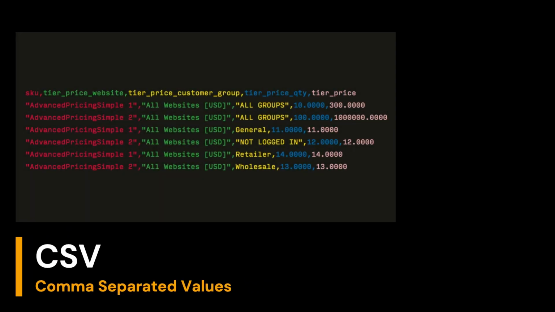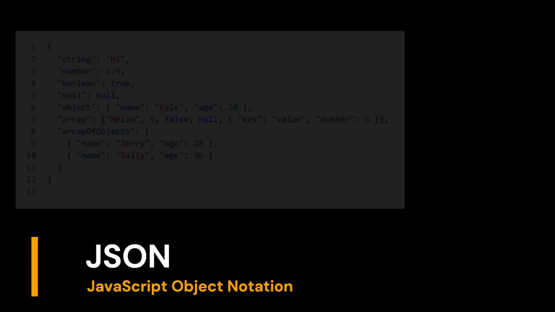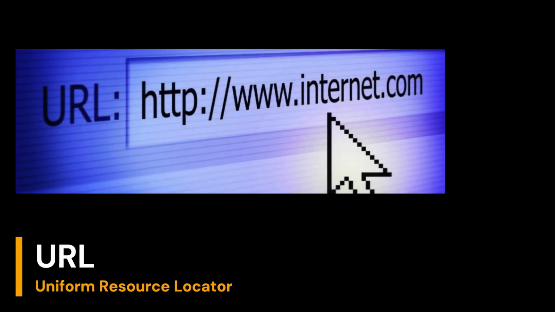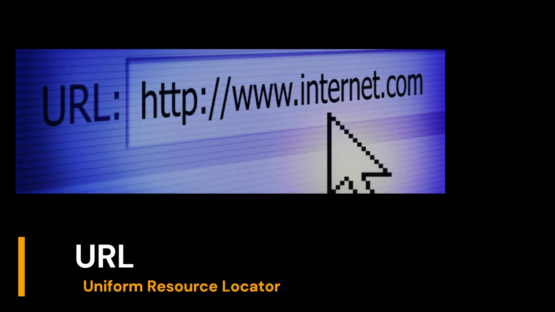CSV, Comma-Separated Values. A delimited text file that uses a comma to separate values, which allows data to be saved in a table-structured format. JSON, JavaScript Object Notation. Standard to exchange data which is both human-readable and machine-friendly. URL, Uniform Resource Locator. Specific name of the web address.